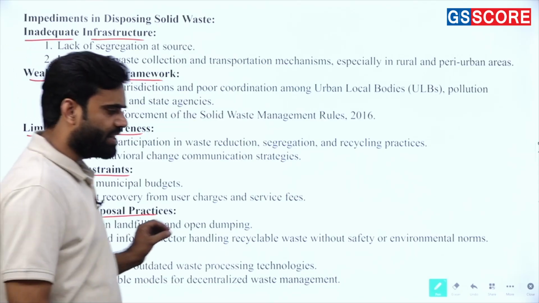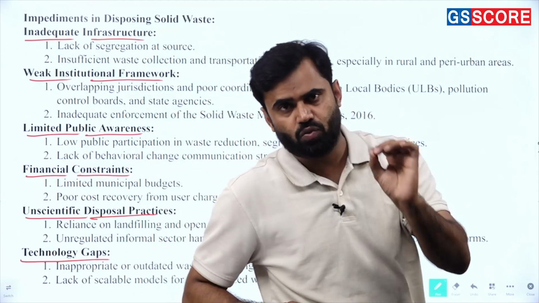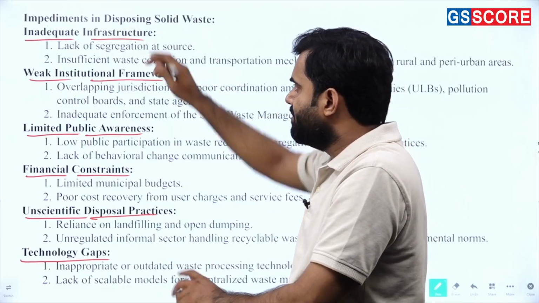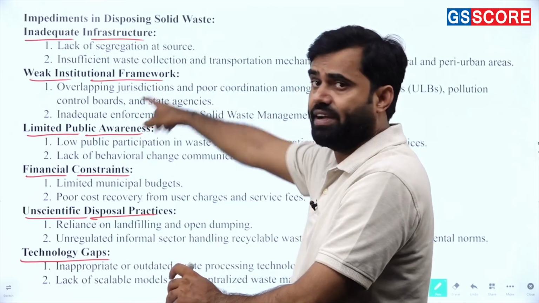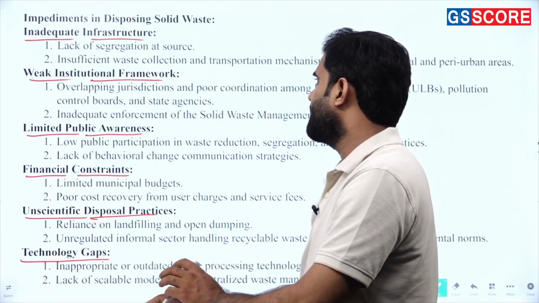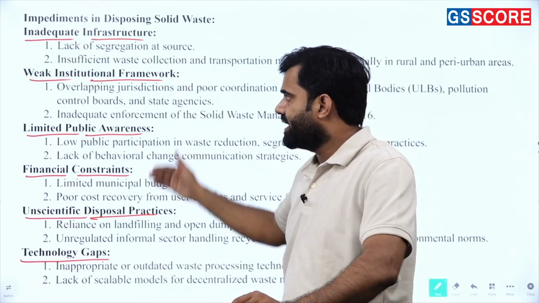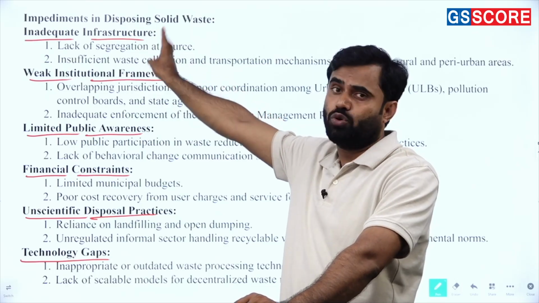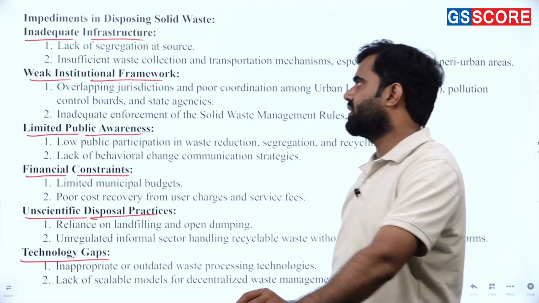You will find there I mentioned the most important words, and in the subheading I mentioned inadequate infrastructure. So you find there lack of segregation at source, insufficient waste collection and transportation. This is the better way to get maximum marks, because you have a main heading and another two subheadings. This becomes important.